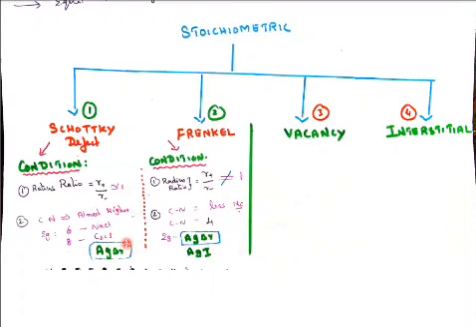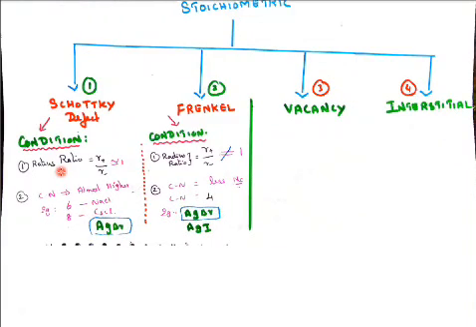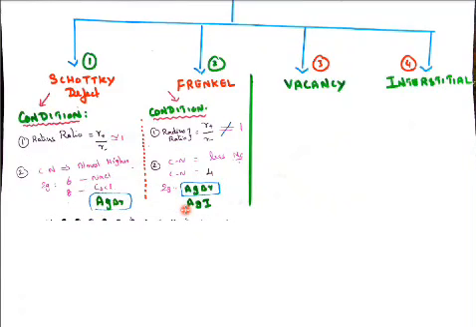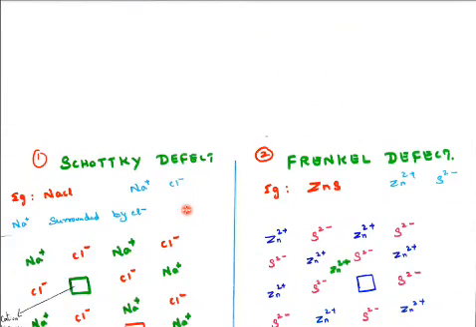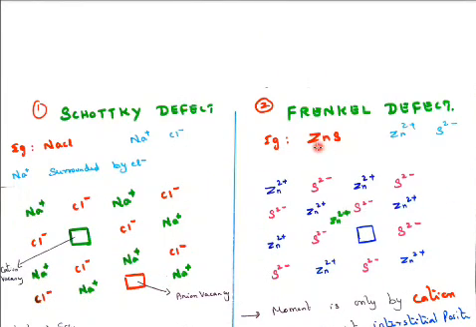So the main thing here is the condition for Schottky defect and Frenkel defect. One important question is, in both Schottky and Frenkel, the same example is taken, that is AgBr. Why should AgBr be taken as a Schottky defect as well as a Frenkel defect? It's an important 3-mark question. We'll see that. In Schottky defect, sodium chloride is the example, and in Frenkel defect, zinc sulfide is the example: sodium chloride has Na plus and Cl minus, and Frenkel defect has Zn2 plus and S2 minus.